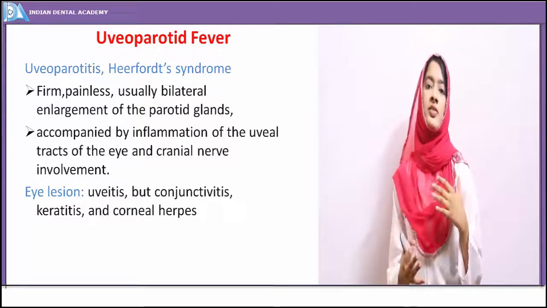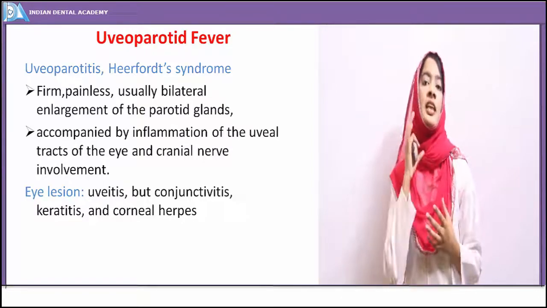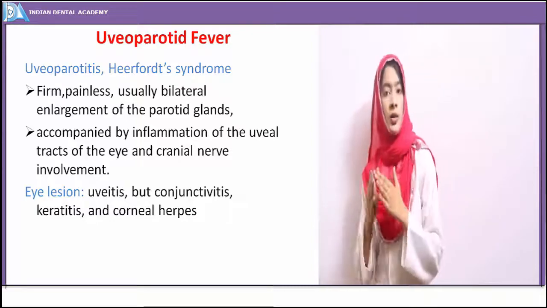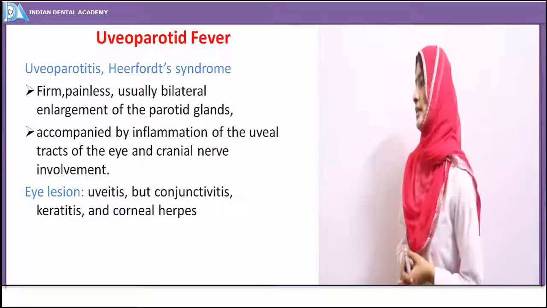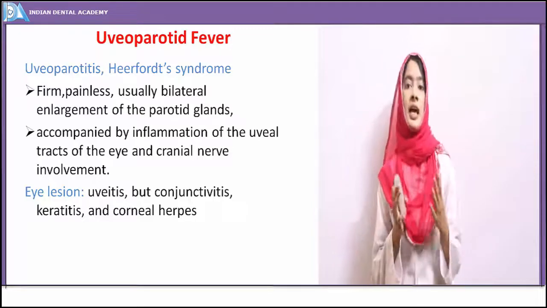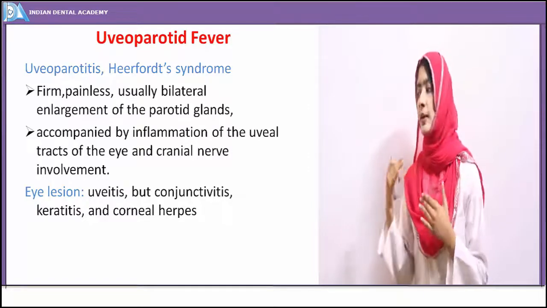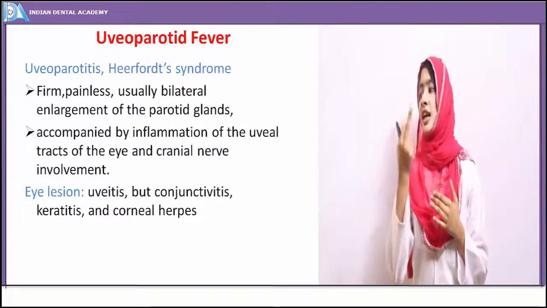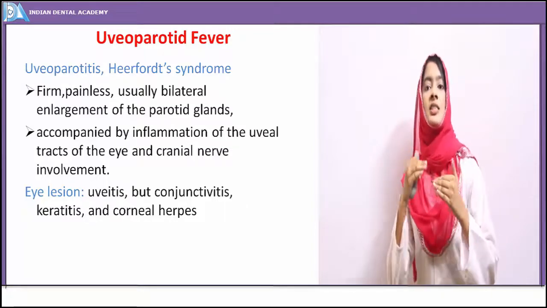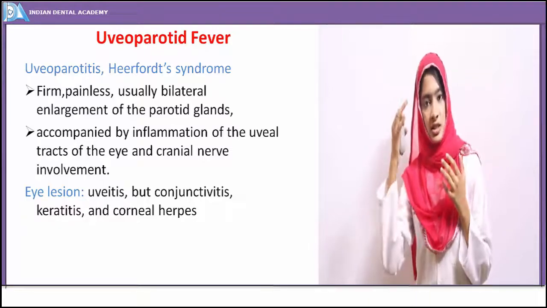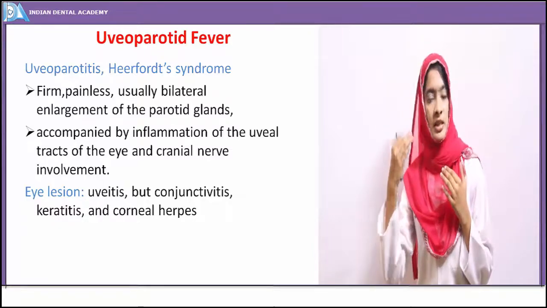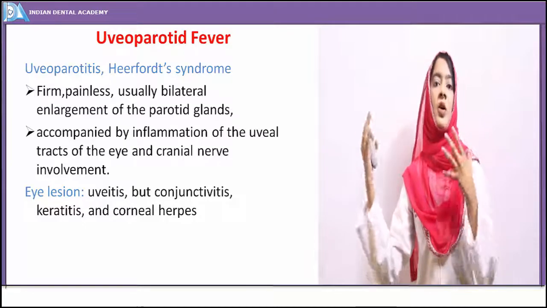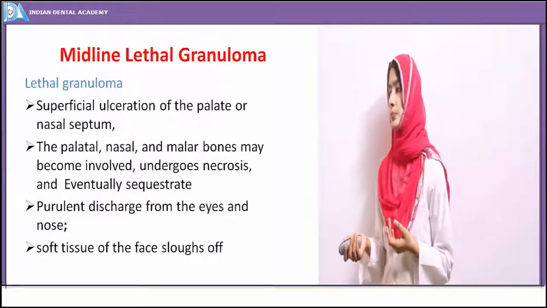The name itself is giving that. There is inflammation or enlargement of the parotid gland. So along with that, it's also affecting the eye, as I said. The eye lesions are characteristic in that initially they begin with just the inflammation of uveal tracts, then the conjunctivitis. As the cornea just gets dried off continuously and the inflammation progresses, it progresses to keratitis, and finally corneal herpes lesions are seen.